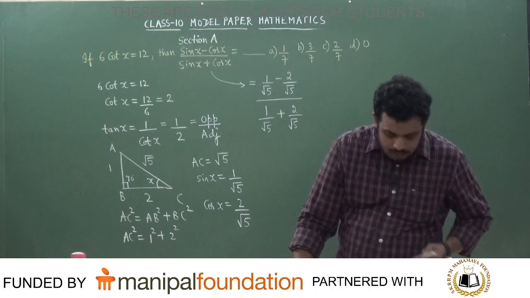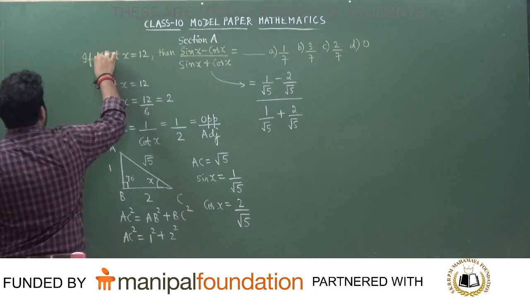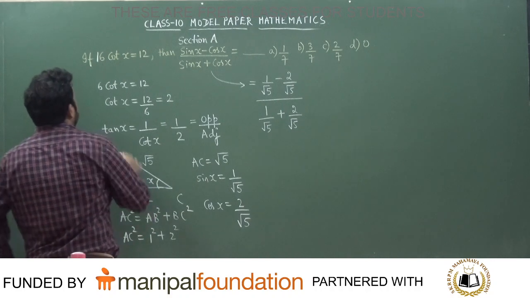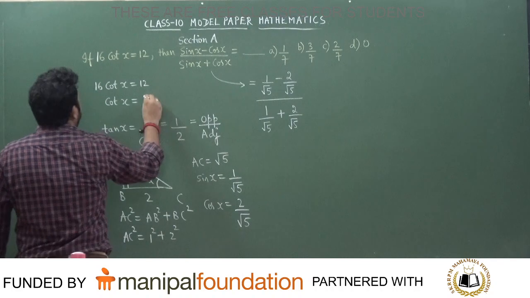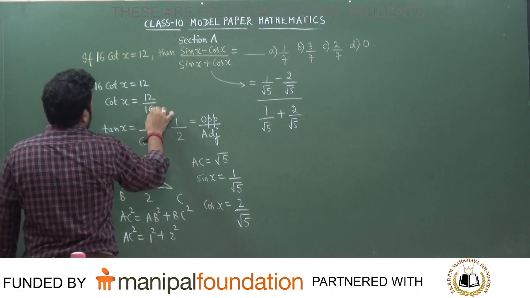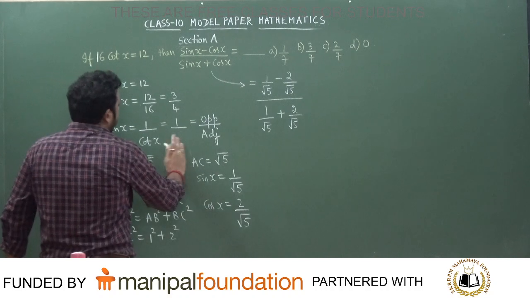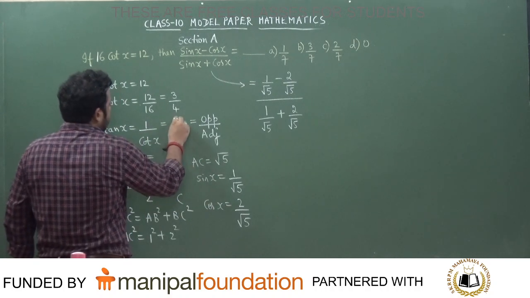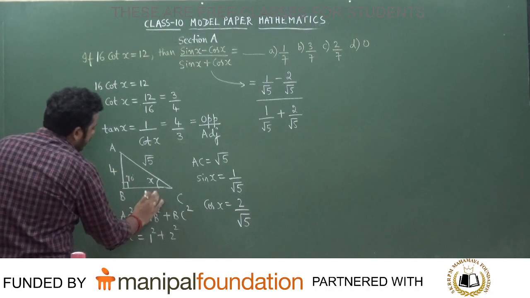No, it's not 6 cot x, students. Here it's a mistake. It is 16 cot x is equal to 12. 16 cot x is equal to 12. So can you tell me what this is? If I write this, 12 divided by 16 will be equal to 3 divided by 4. So tan x will be the reciprocal of cot x, so this will be 4 divided by 3. This would be 4 and this would be 3, students.